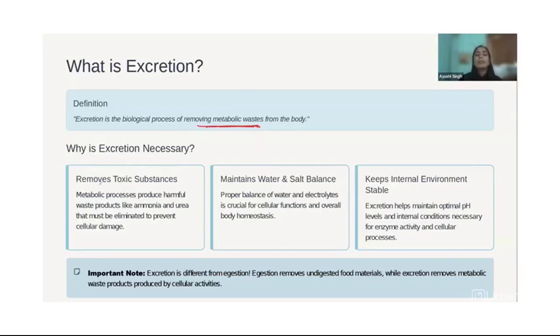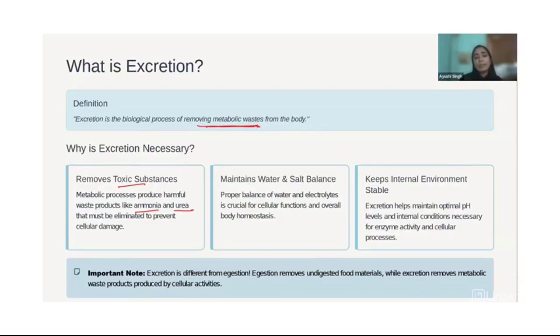So why is it necessary? Because if you don't remove the toxic substances, they will stay in your system. What kind of toxic substances are there? Like ammonia and urea. If you do not remove them, they will stay in your system and will cause a lot of diseases, problems, cell damage and other scenarios.